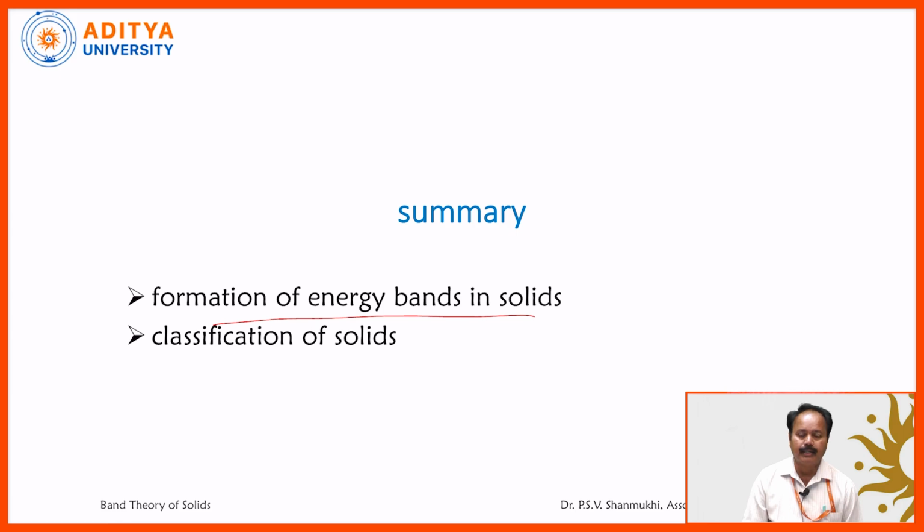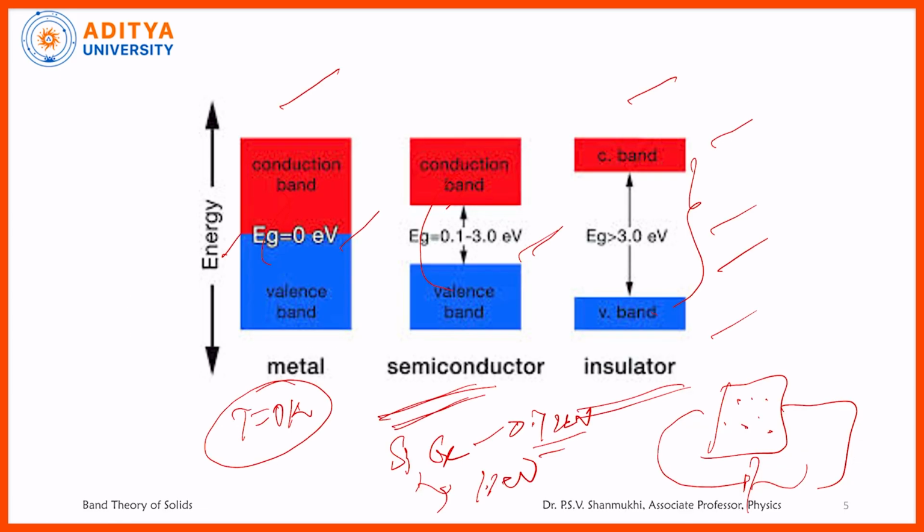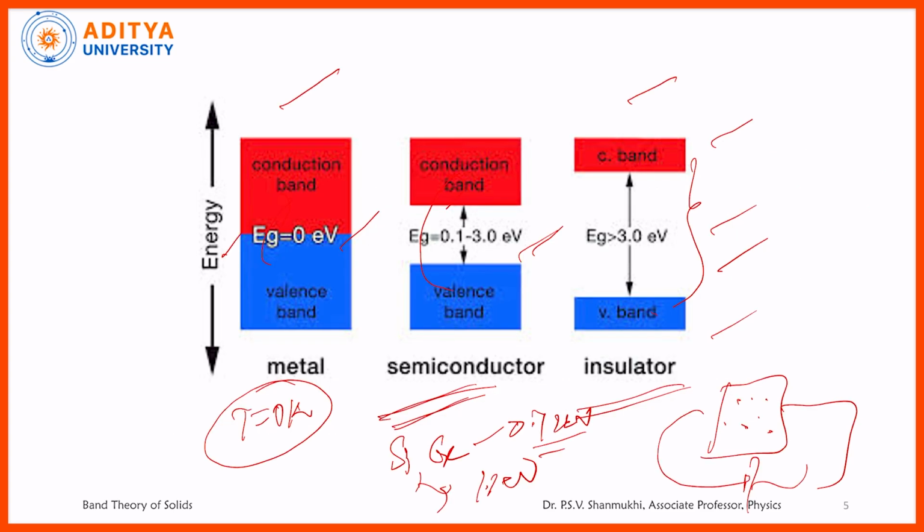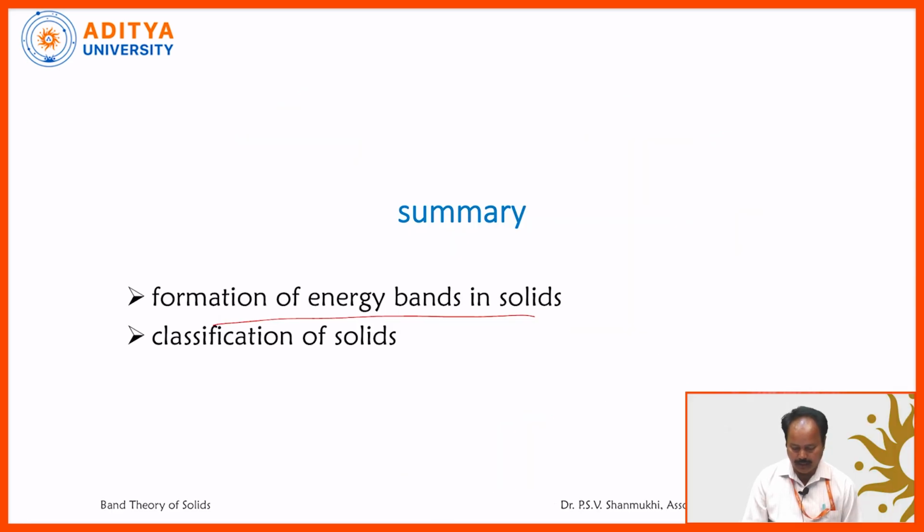Lower energy bands are insignificant. In the upper energy bands, the forbidden band between the conduction band and the valence band is called the energy gap. Now, based on the energy gap, solids are classified into three categories: conductors, semiconductors and insulators. That is what we have seen here.